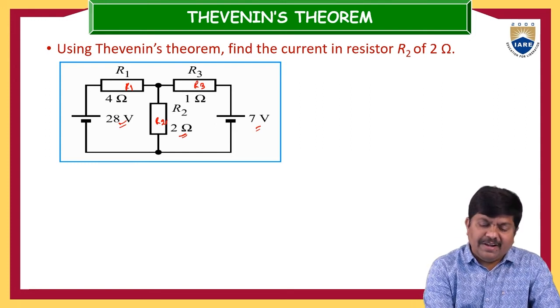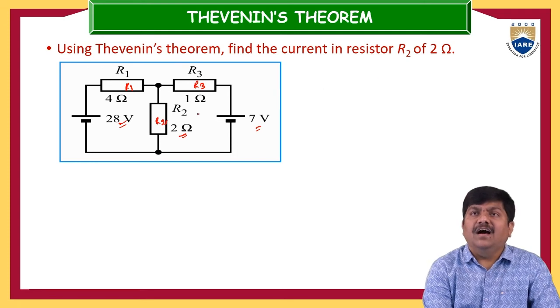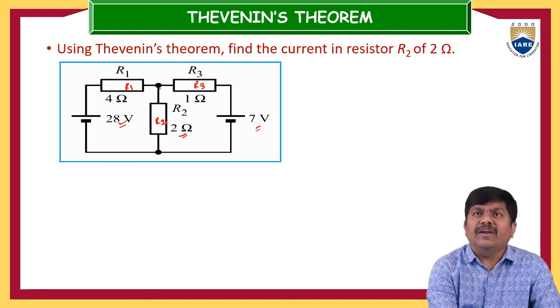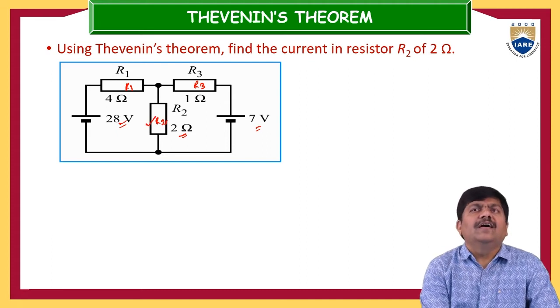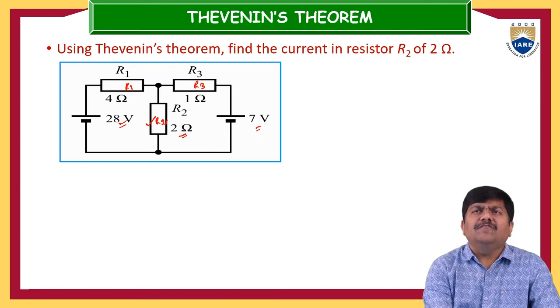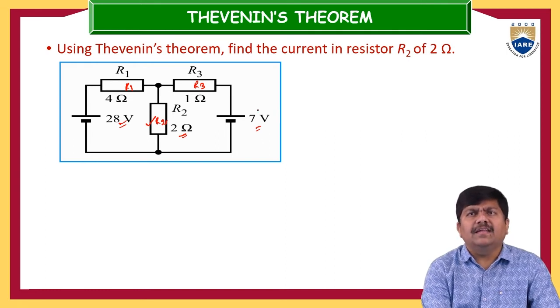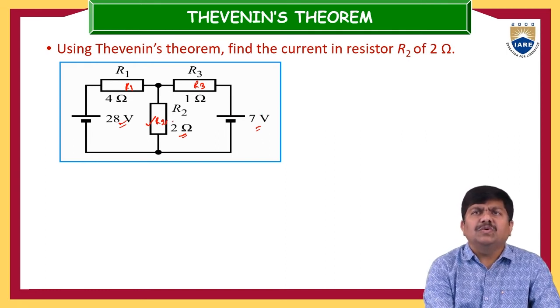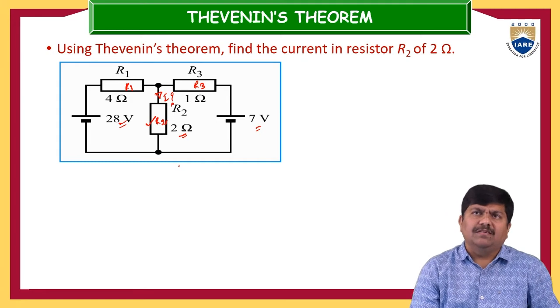So here our interest is to find the current in resistor R2. So our interested branch is R2. Once you clearly understand what they are asking us to determine, that is the current through this R2. So what is the current flowing through this 2 ohm resistor or R2?